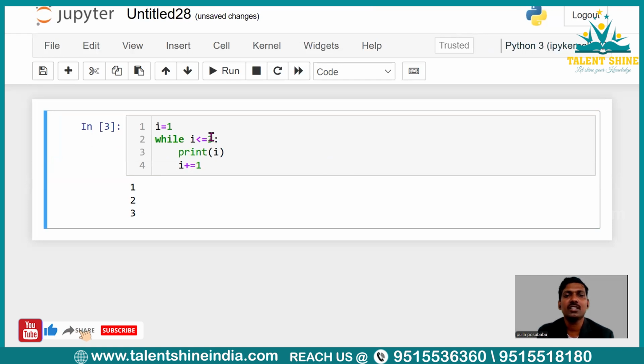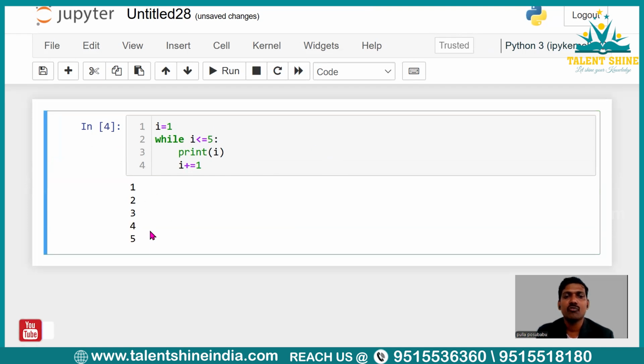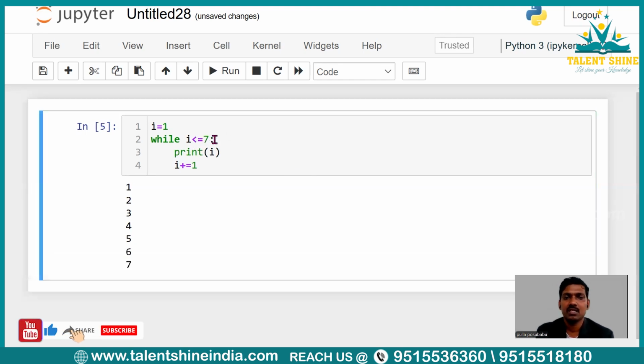Suppose you want to print 5 natural numbers. You just modify here and execute it. So 5 natural numbers will be printed on the screen. Suppose I ask you to print 7 natural numbers, right? So will you change here? 7, right? 7 natural numbers will be printed. See, this value will be given by whom? The user.